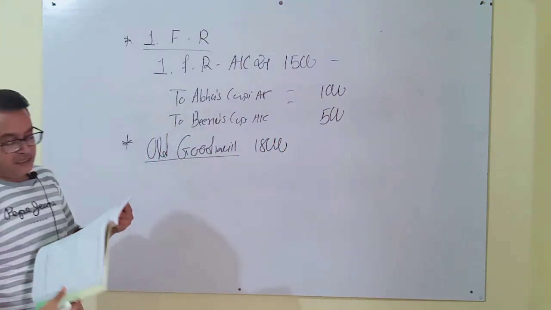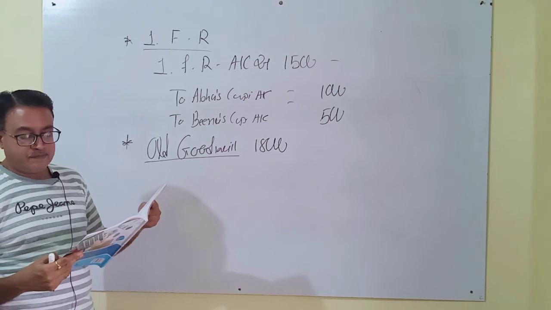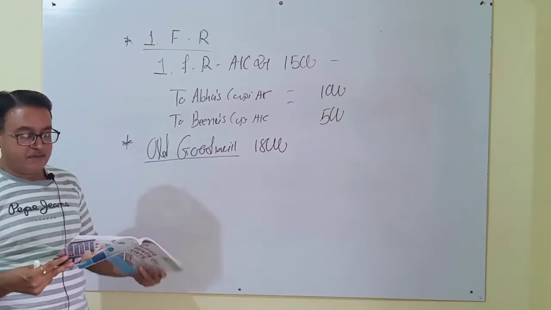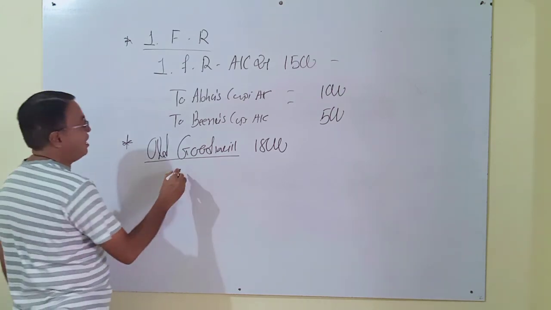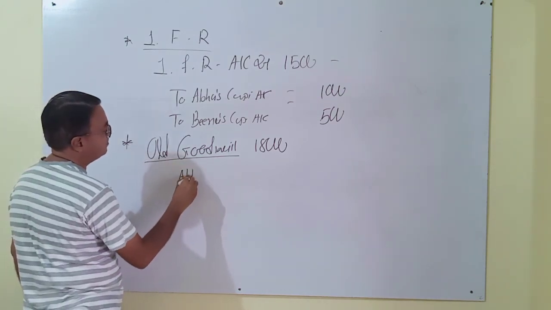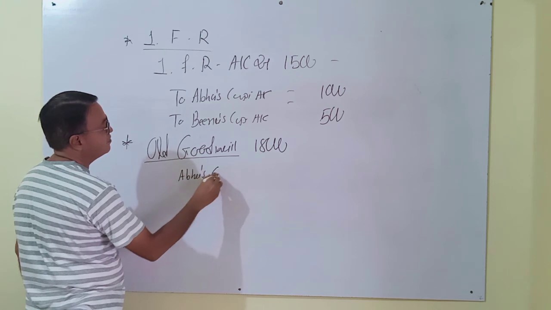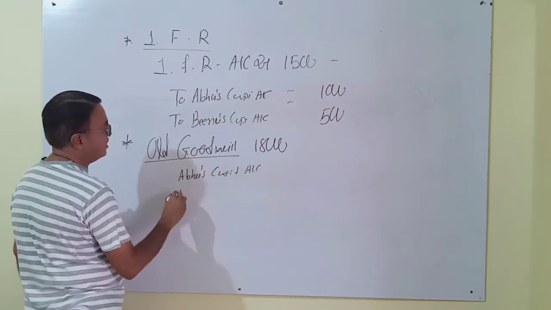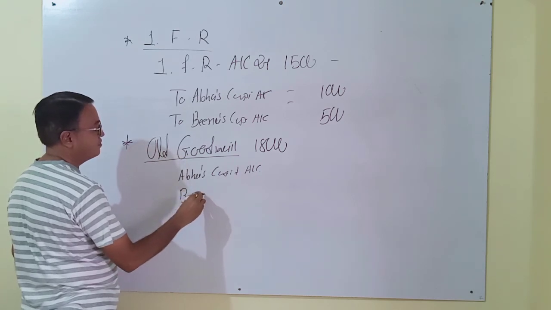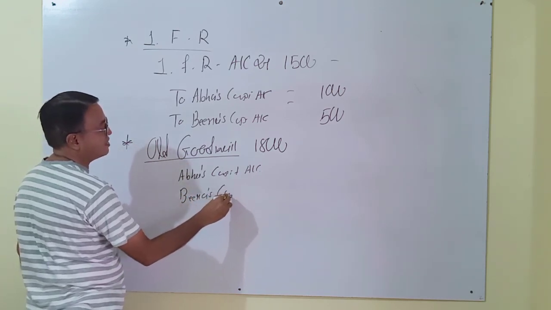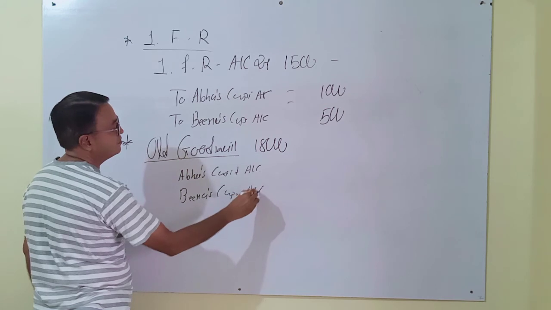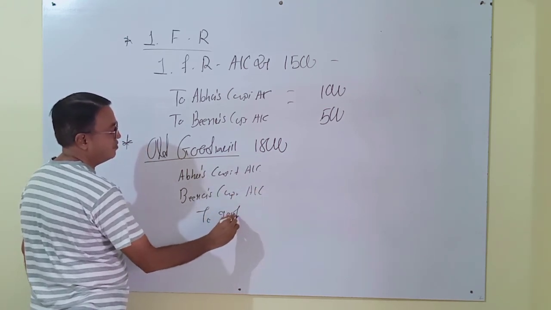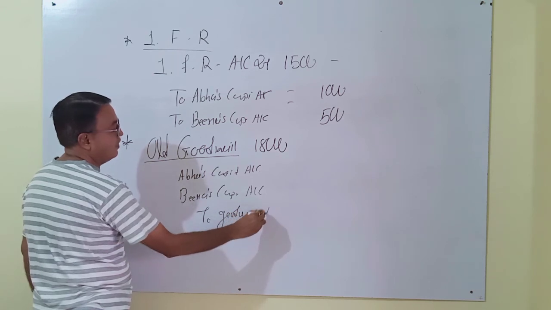Now distribute this goodwill: first Abha and second Bina. Then Abha's capital account, Bina's capital account, to goodwill account.